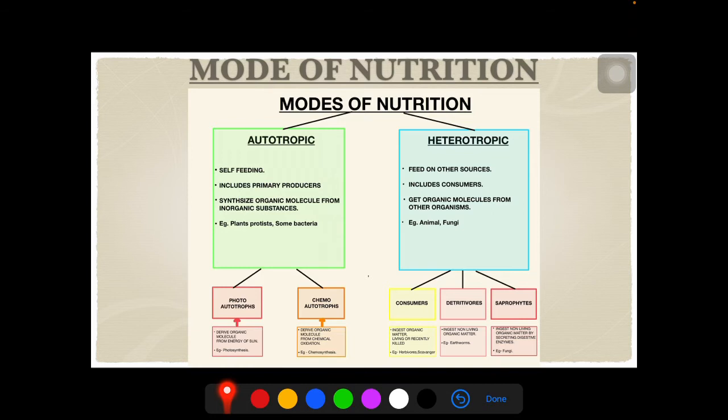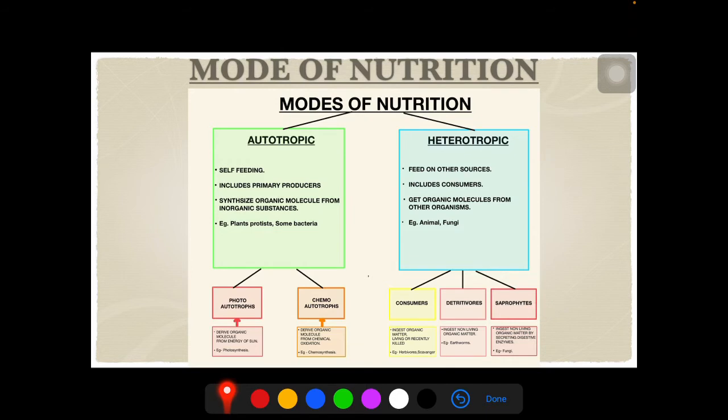Heterotrophic mode of nutrition. When we talk about heterotrophic mode of nutrition, it means the organism is feeding on other sources to obtain organic molecules. These include consumers. They get organic molecules from the other organism, for example animals and fungi. This category can broadly be divided into three categories, namely consumers, detritivores and saprophytes.